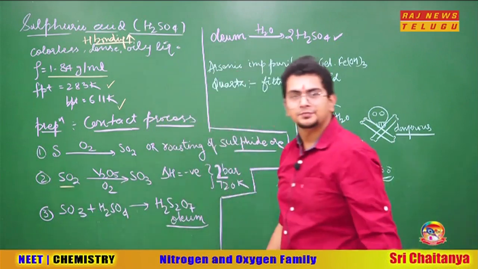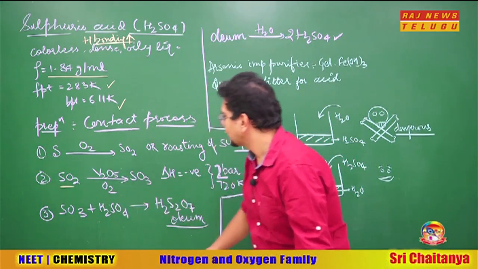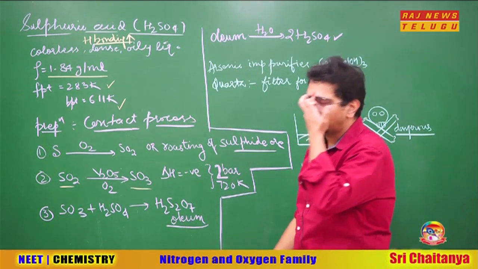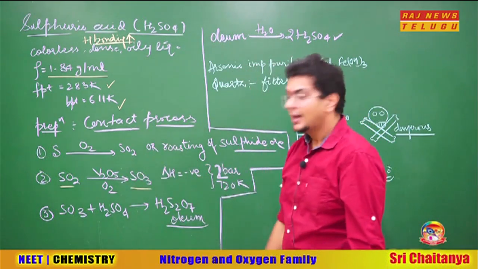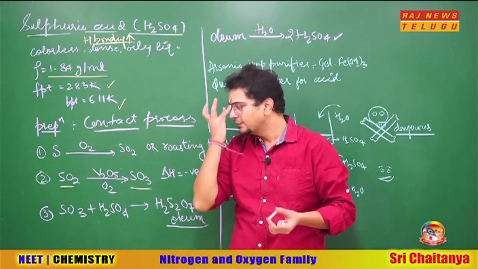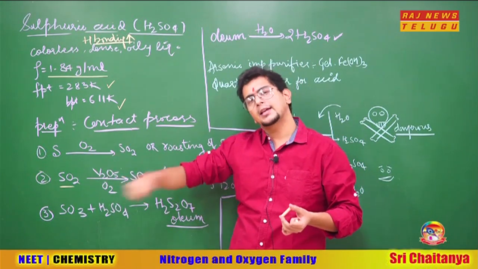So what happens? This SO2, in the presence of V2O5 as a catalyst and in the presence of O2, reacts to form SO3. It gets oxidized, because SO3 is not generally formed; only 6 to 8% you get. Will the oxidation state of V2O5 change during the reaction? Yes. V2O5 becomes V2O4, from plus 5 to plus 4, and again goes back to plus 5.